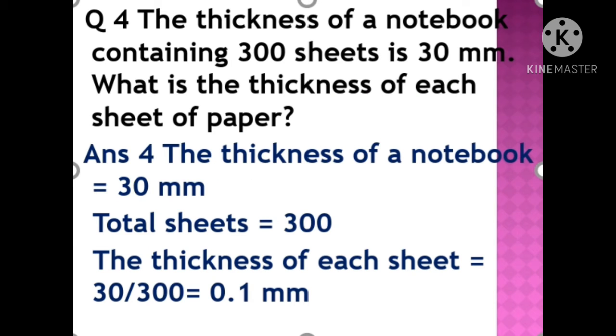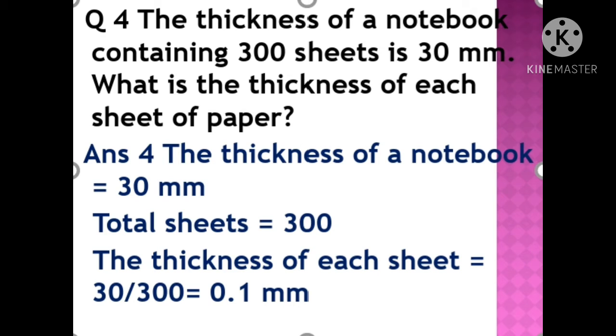Question number 4. The thickness of a notebook containing 300 sheets is 30 millimeter. What is the thickness of each sheet of paper? Children, first try to understand the question. You have a notebook which contains 300 pages or sheets, and the notebook thickness is 30 millimeter. 300 sheets thickness is 30 millimeter. You have to tell the thickness of one sheet of paper.